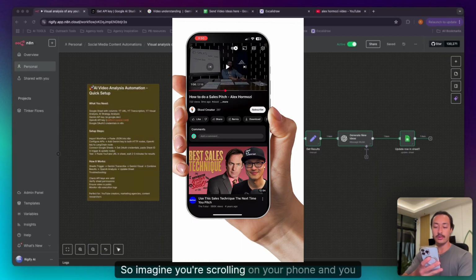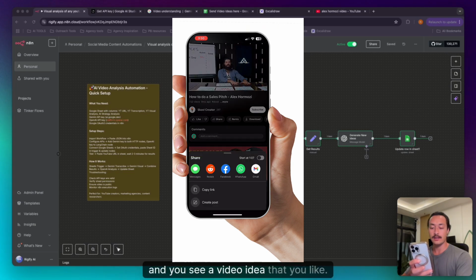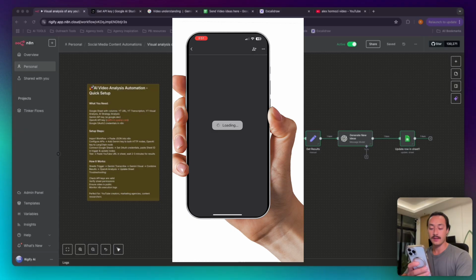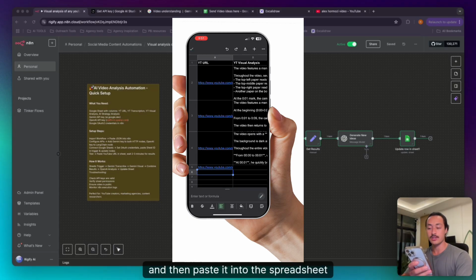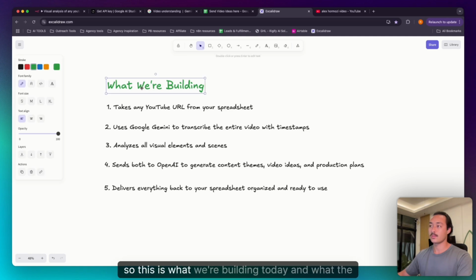So imagine you're scrolling on your phone and you pull up the YouTube app and you see a video idea that you like. Simply copy that link and then paste it into the spreadsheet, and that will trigger the automation to run. So this is what we're building today and what the automation is going to do.